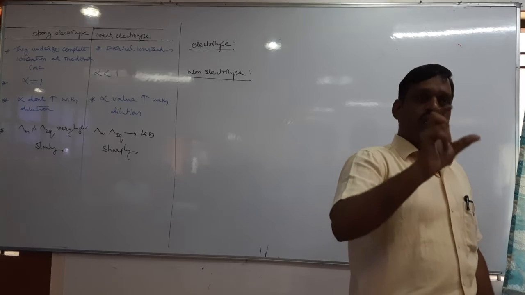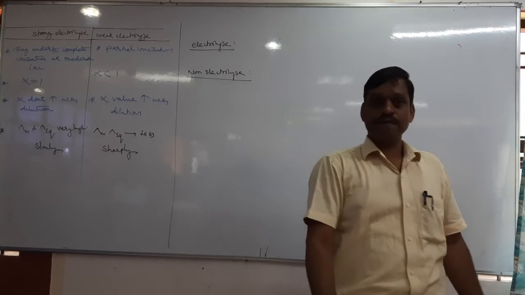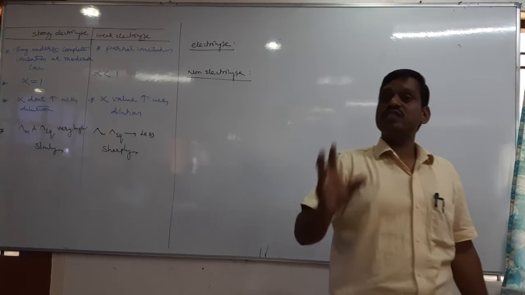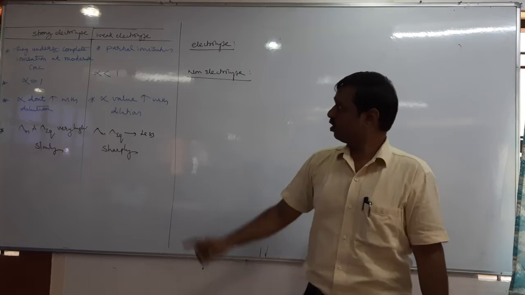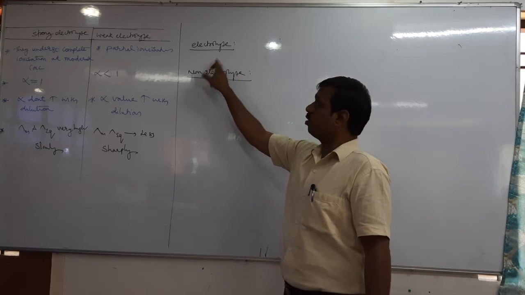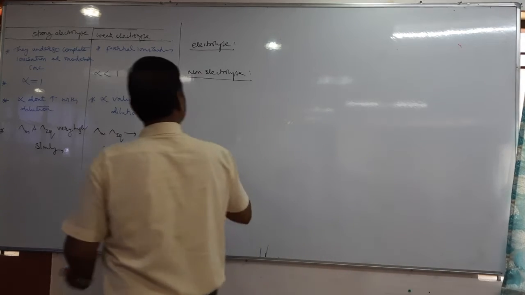All electrolytes can conduct electric current in aqueous solution, or some in molten or fused state. Okay, then what are the examples of electrolytes?